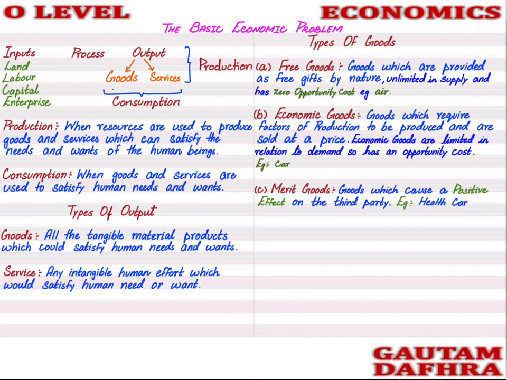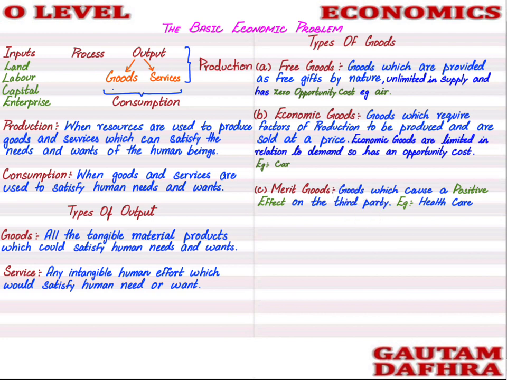For example, if one person gets health care, because of that one person, the society will not become ill, just because that one person is healthy. Merit goods can be education as well. If one person is educated, it not only provides benefits to that person, but it will provide benefits to the society.